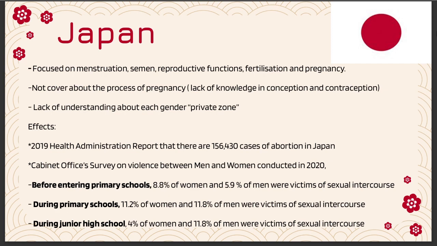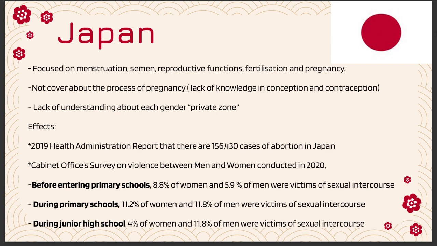The effect is that Japan had 150,000 abortion cases in 2019, and a lot of sexual harassment happens even before we go into junior high school or high school.